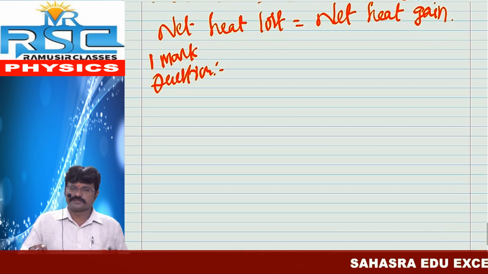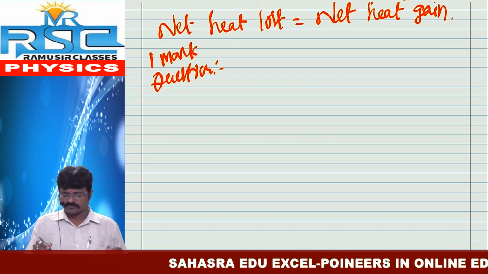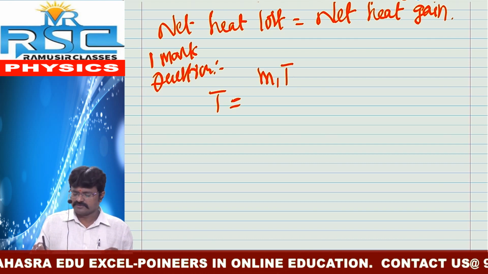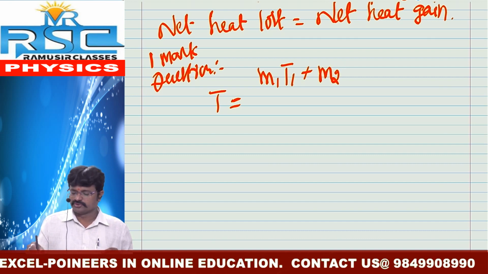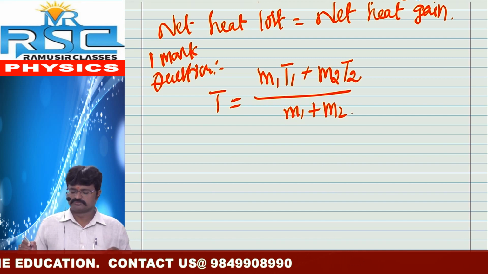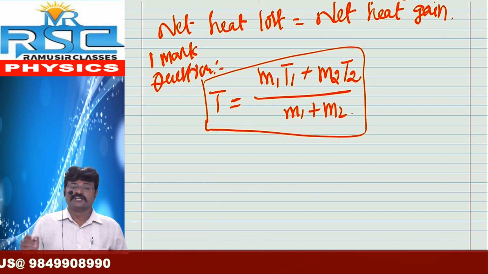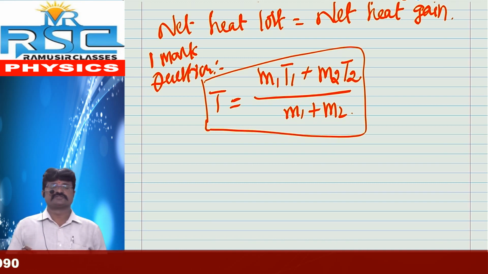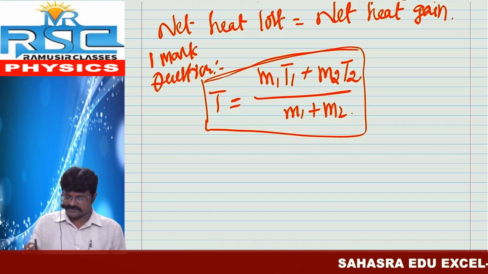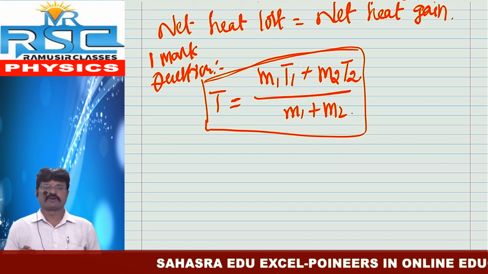Okay, so how is it possible to explain? There is one formula. That formula is T equals (M1 T1 plus M2 T2) divided by (M1 plus M2). This is the formula to find the resultant temperature of the mixture. The resultant temperature of the mixture T is equal to (M1 T1 plus M2 T2) by (M1 plus M2).